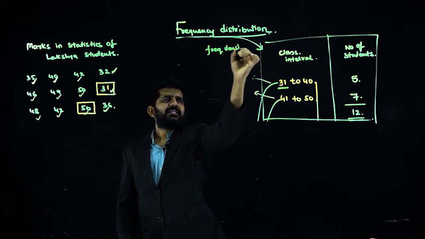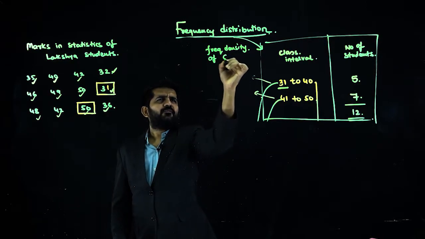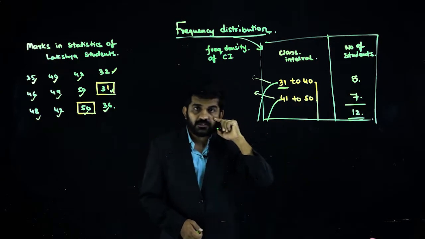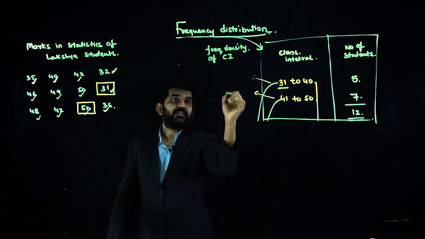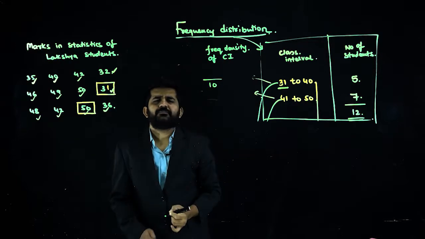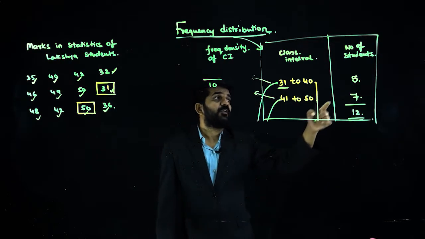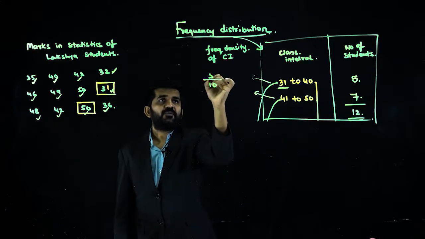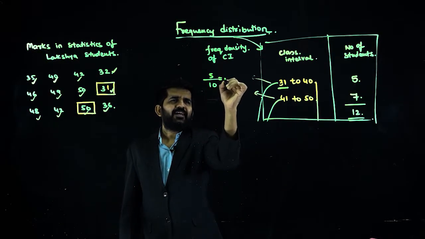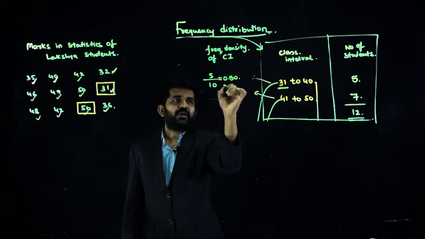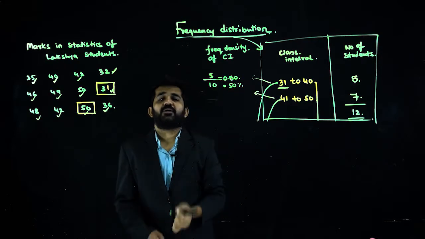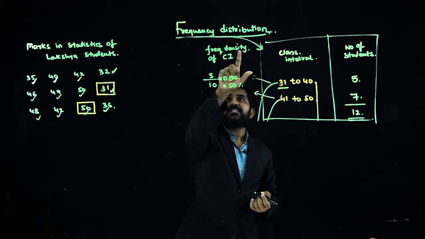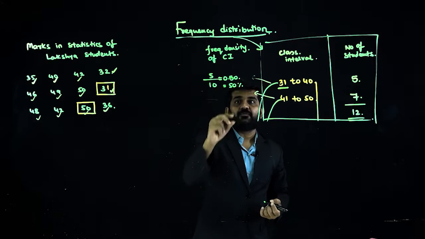Frequency density of class interval. Now this is one class, 30 to 40. What is class length? We have found out 10. What is the frequency, the number of students, in this particular class? 5. So 5 divided by 10 is 0.5, and 0.5 is nothing but 50%. So this is frequency density of class interval.